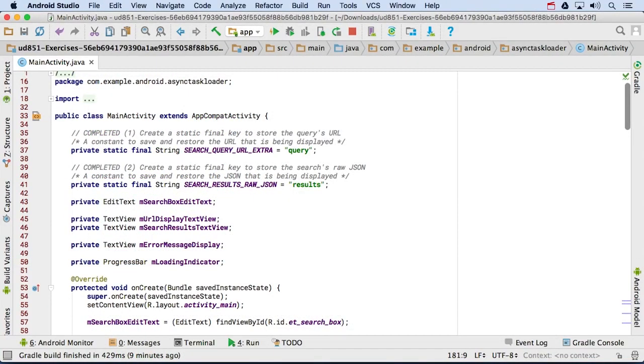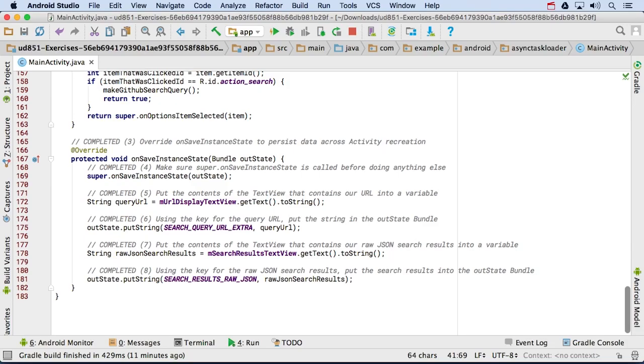We can again use a saved instance state. We'll create a static final string key for storing the query URL, as well as a key to store the raw JSON from the result. Then we'll override onSaveInstanceState to store the query URL and search results into the saved state bundle.